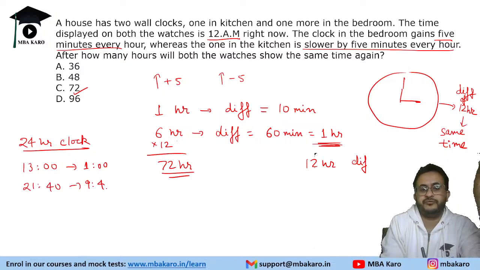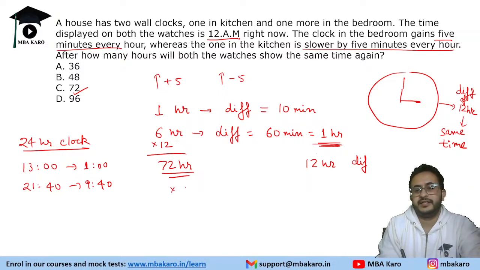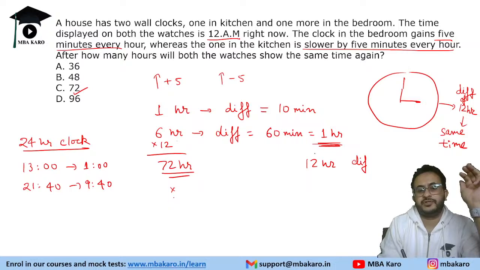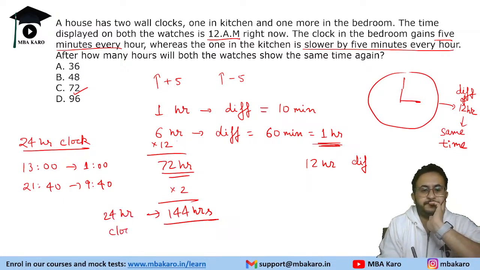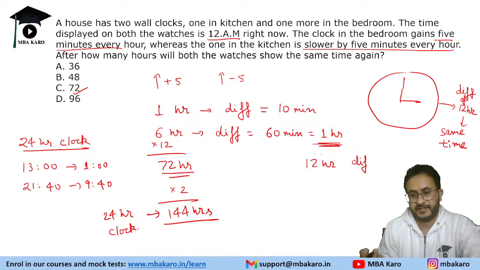So if it's a 24-hour clock, in that case the difference should be 24 hours. So if it was a 24-hour clock, the answer would be 144 hours, if it is specifically mentioned.